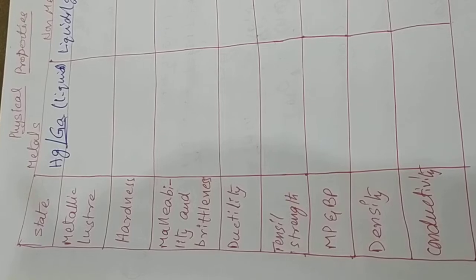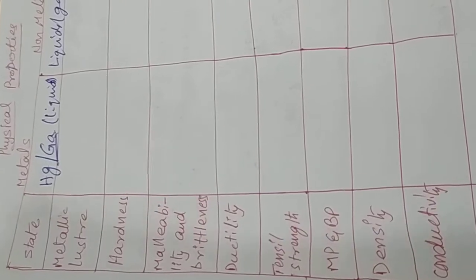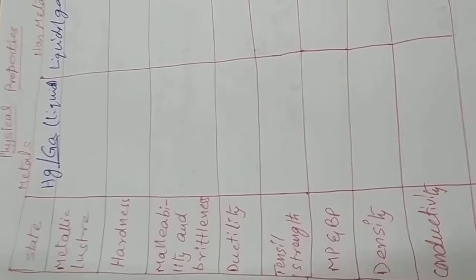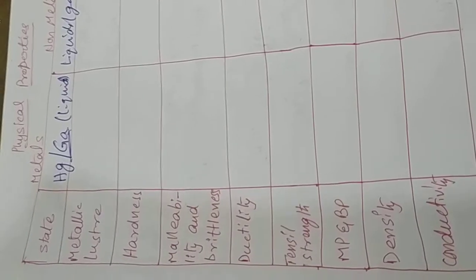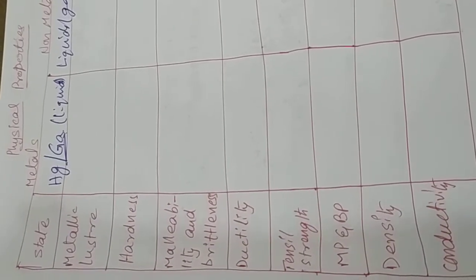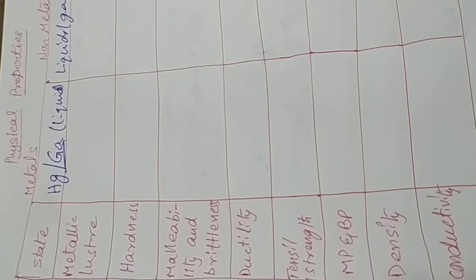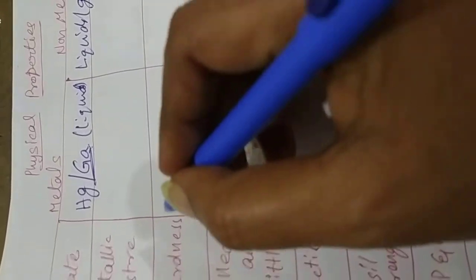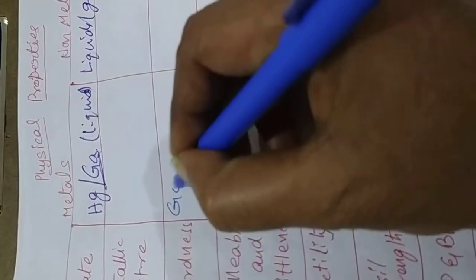Second one, metallic luster, shiny appearance. Of course, metals have a good shiny appearance, all metals. Whereas non-metals don't have that shiny character. They are not lustrous. They are just non-lustrous compounds. Hardness: of course, metals have good hardness.